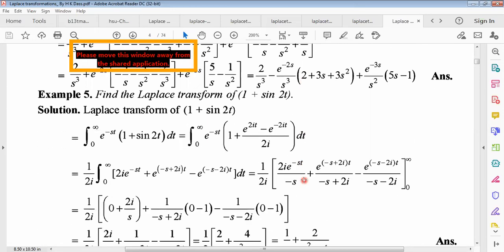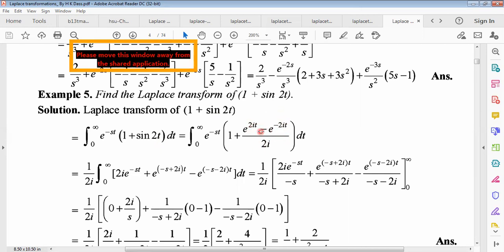Now similarly, how do we find the Laplace transform of 1 plus sine twice t? This is the f(t). Remember it. According to the definition of Laplace transformation, the integral from 0 to infinity of e to the power minus st f(t) dt, where f(t) is the given function. For sine twice t, you must know the relation between the trigonometric function and the exponential function. From complex numbers, you must know this formula.